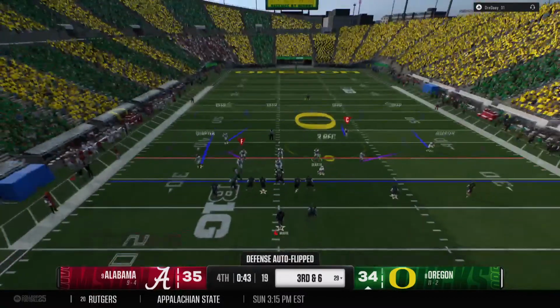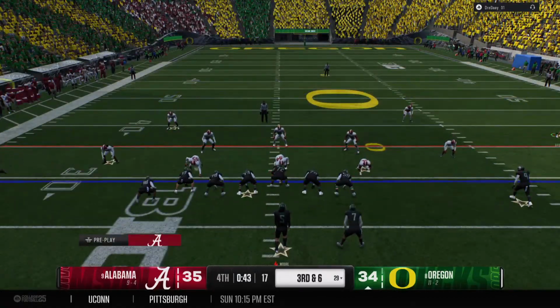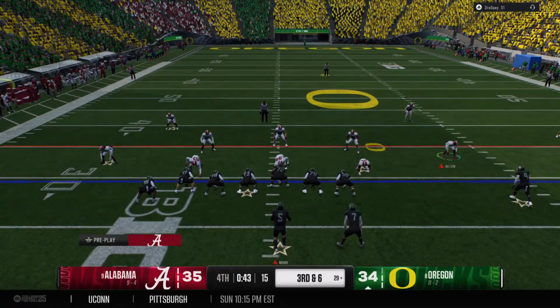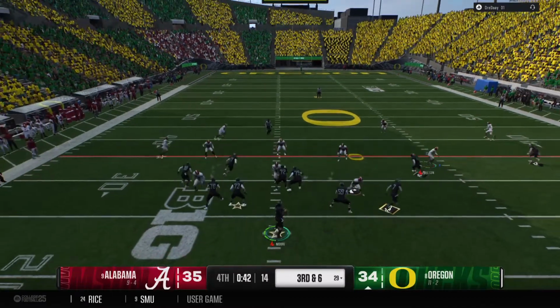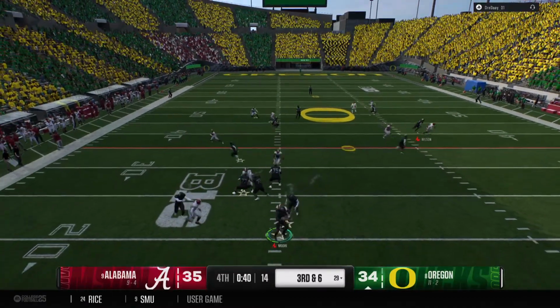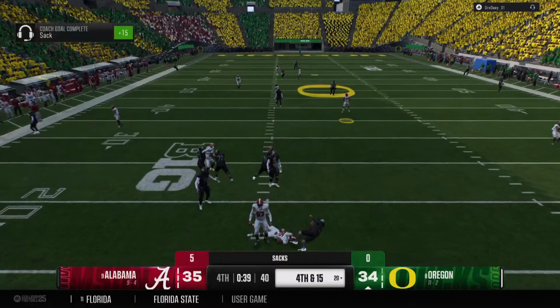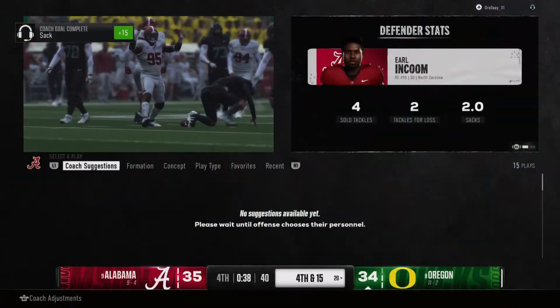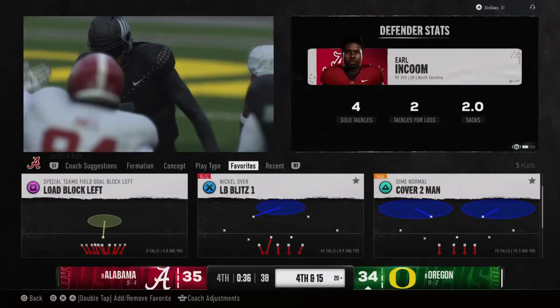Offense has a ways to go to get into field goal range. They need some big plays. The time is winding down. Drops back, needing a third down completion here. Can't get it away. The defense has got him. What a huge stop at this stage of the game.